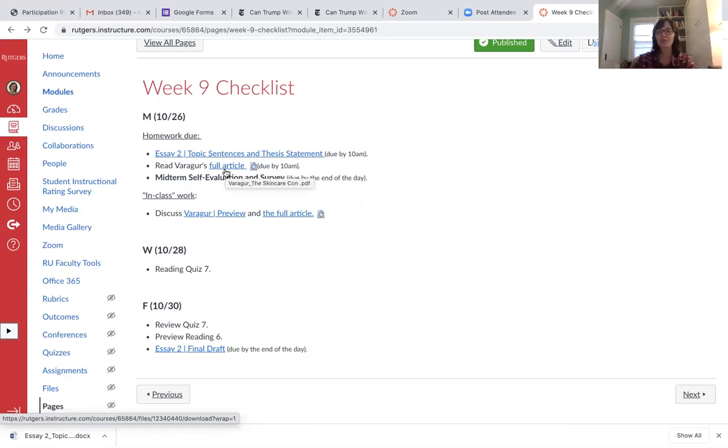That concept of discipline is going to be really important for us and important for the connection we're going to make to our next text leading up to paper 3. Okay, so you're going to read the full article. It's pretty short, so 4 to 5 pages.